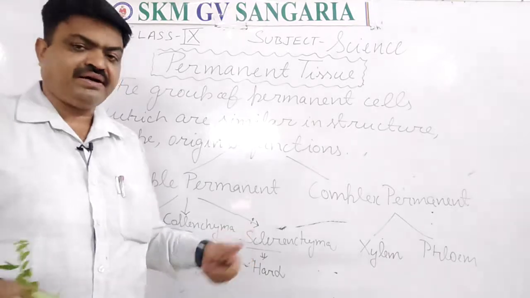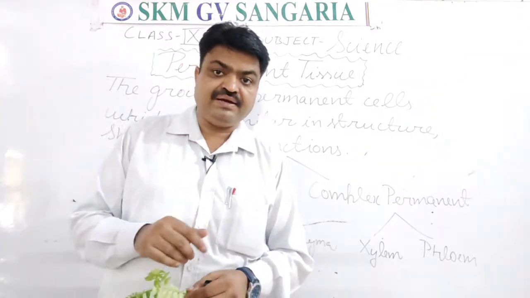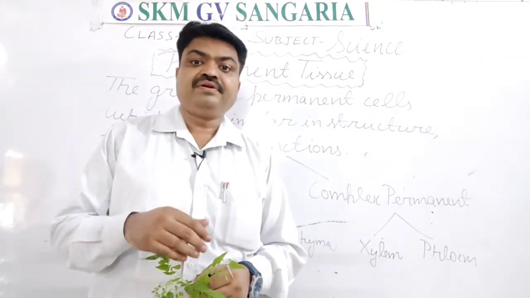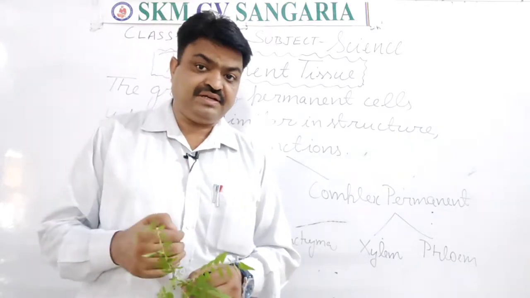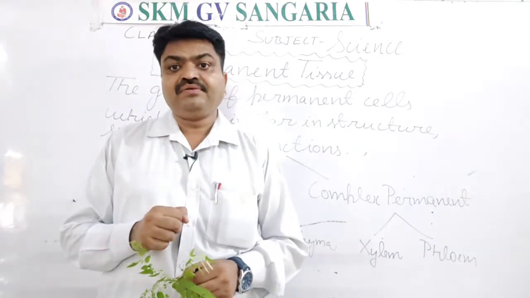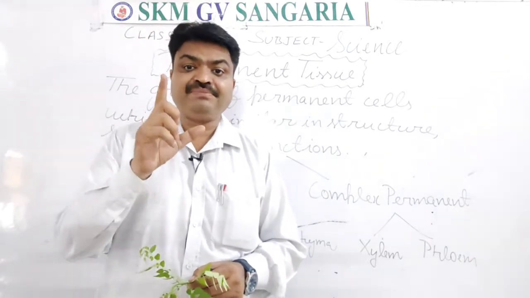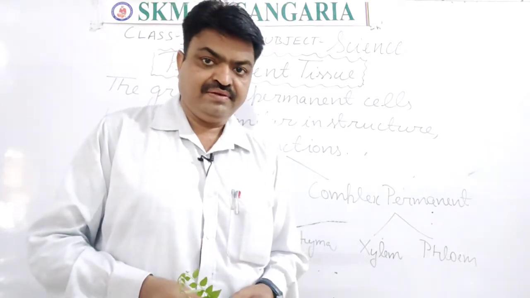Third is sclerenchyma, student. Sclerenchyma is the tissue that is made up of highly thick-walled cells, and those thick-walled cells are joined together with a cement-like substance that is known as lignin, student. Lignin.